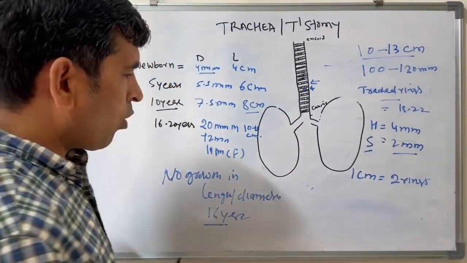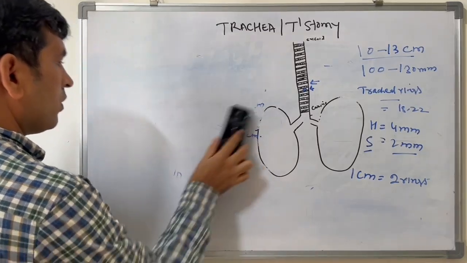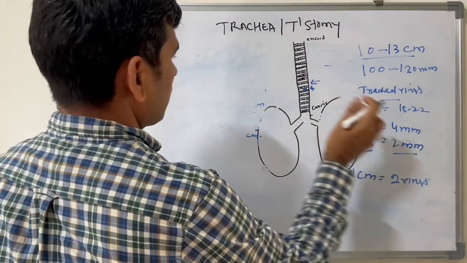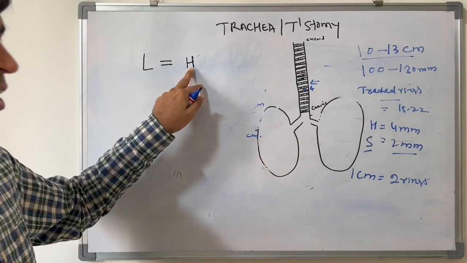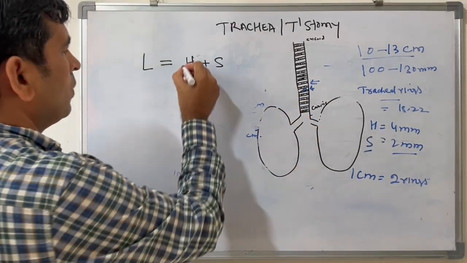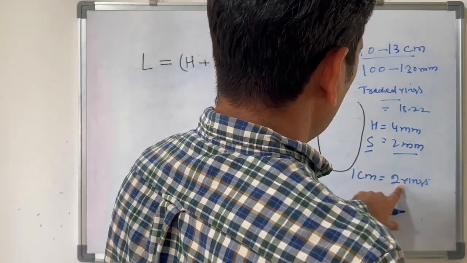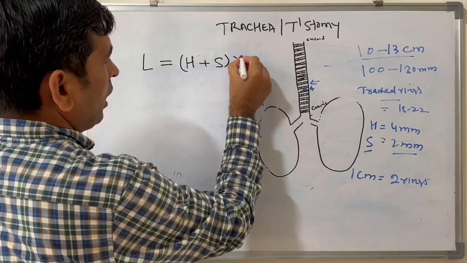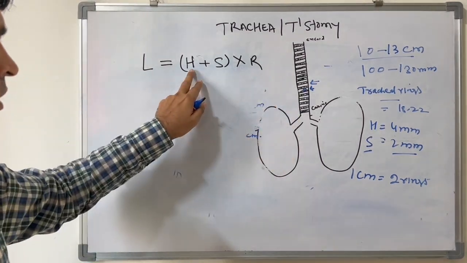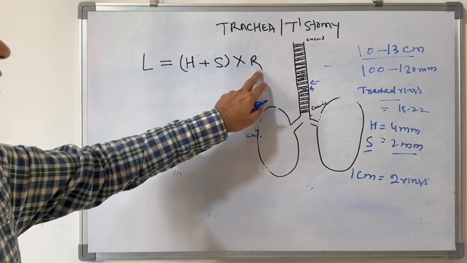So we can develop one formula here. What is that formula? The length of the trachea is equal to the height of the tracheal ring plus the space between the tracheal rings, into the number of rings.